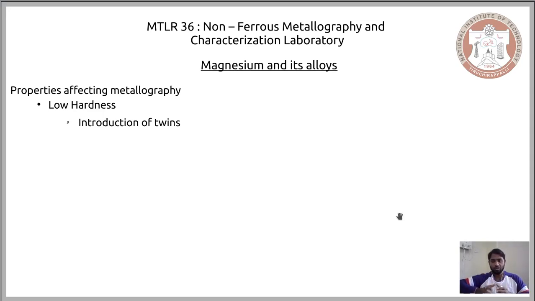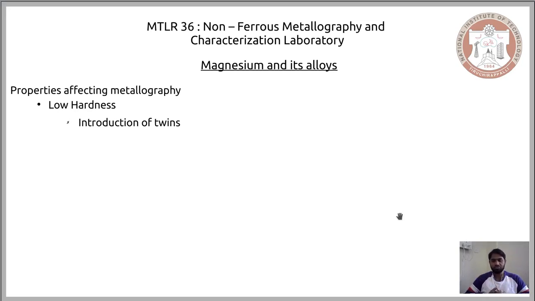So that means because of this low hardness, when you impose some sort of deformation while you are mechanically polishing it, you are not introducing a dislocation, but you are introducing a twin. What difference would a dislocation or a twin make? When you have a dislocation formed in the microstructure, you won't be able to see any change in the microstructure.